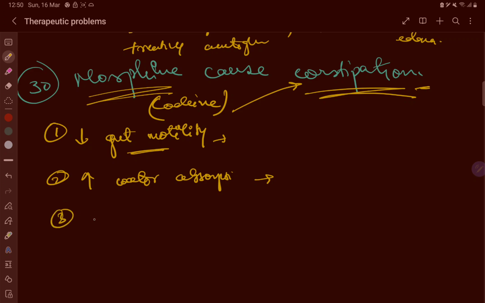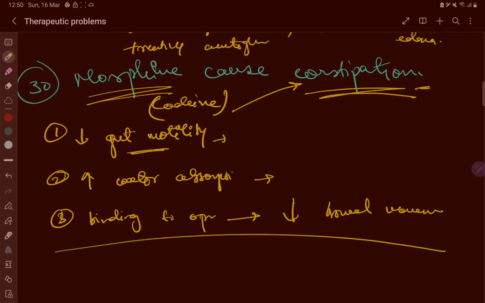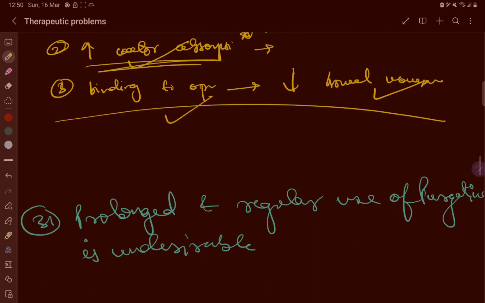The third, binding to the opioid receptor in the gut, leading to decreased release of neurotransmitters that stimulate bowel movement. So overall, it decreases gut motility, binds to the opioid receptor, decreases the neurotransmitters responsible for gut motility, and increases water absorption. The water absorption part is very critical and important to understand.